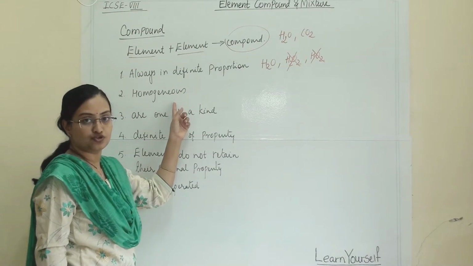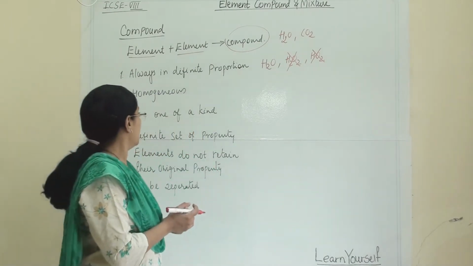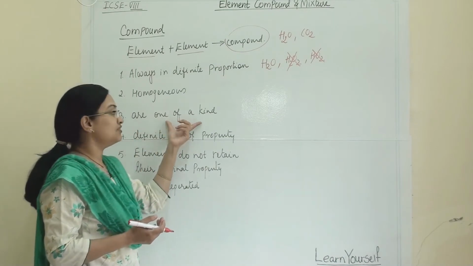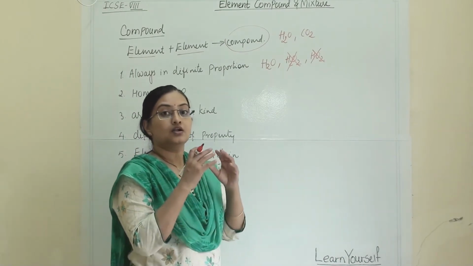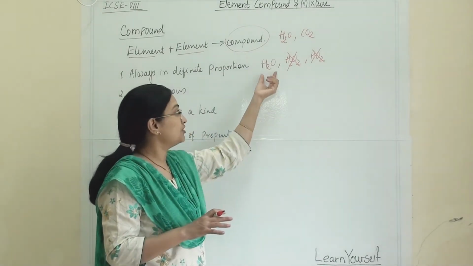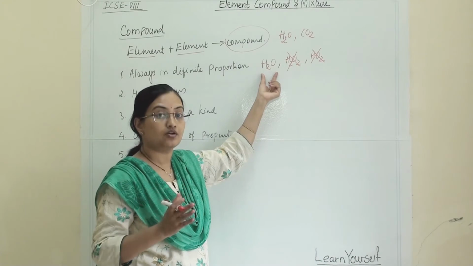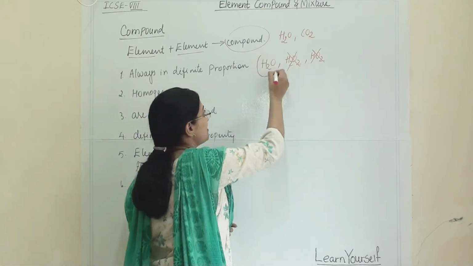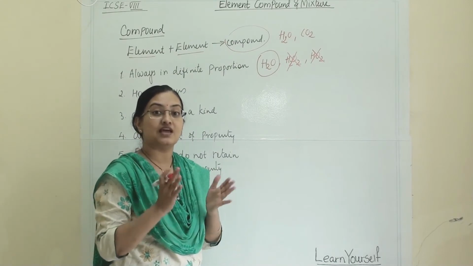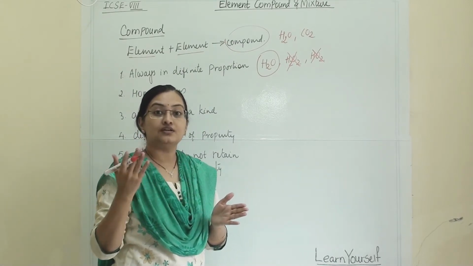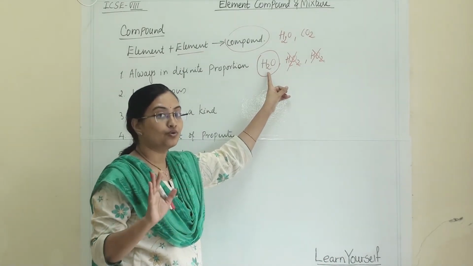Then they are homogeneous. They are homogeneously mixed. Then they are one of a kind. Compounds are one of a kind means that if you are talking about the water molecule, then anywhere on the earth the water molecule will be the same, H2O. If you move from one continent to another, the water's formula is not going to change.